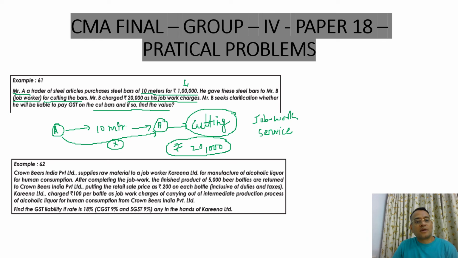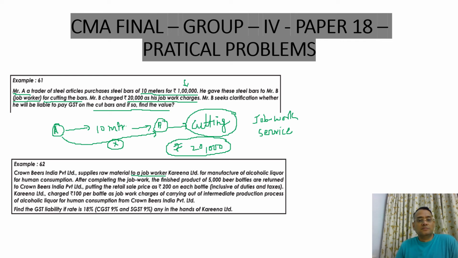Next one, Crown Beers India Private Limited supplies raw material to a job worker. So whenever there is a material supplied from principal or manufacturer to a job worker, then there is an element of service and there is no transfer of ownership. This is to be noted, and this is very important. When material is sent to a job worker, then ownership in material does not get transferred, only it is given for job work purpose. For manufacture of alcoholic liquor for human consumption.